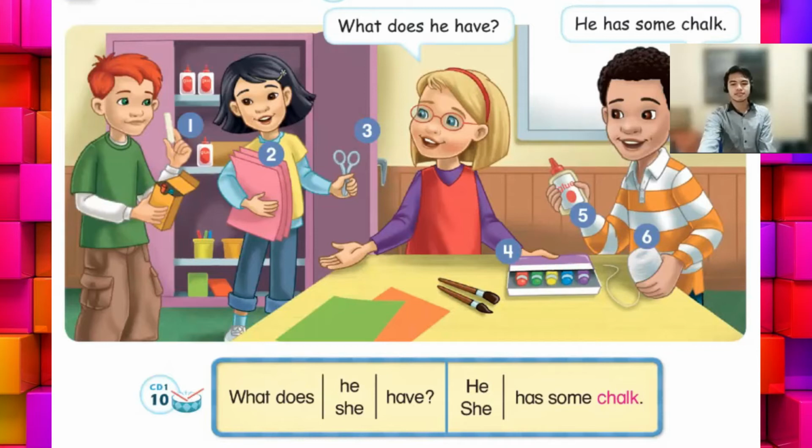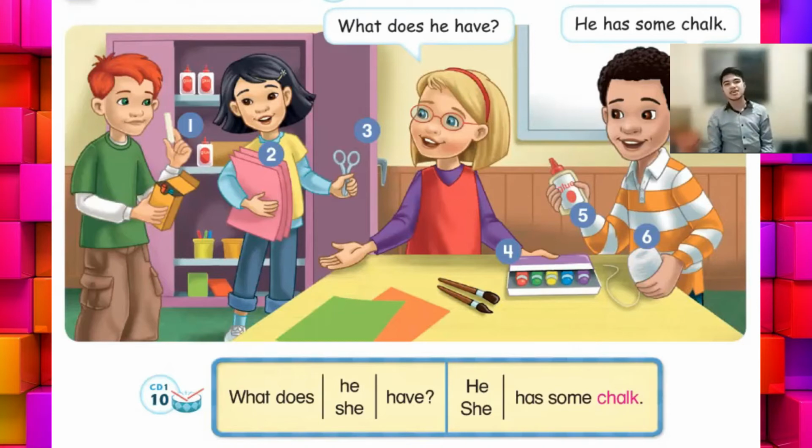Number 4. What does she have? She has some paint. Number 5. What does he have? He has some glue. Number 6. What does he have? He has some string.